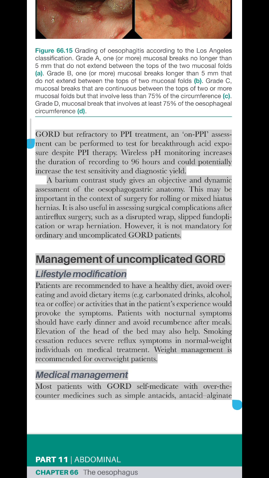Management of uncomplicated GORD. Lifestyle modification: patients are recommended to have a healthy diet, avoid overeating and avoid dietary items, e.g. carbonated drinks, alcohol, tea or coffee, or activities that in the patient's experience would provoke the symptoms. Patients with nocturnal symptoms should have early dinner and avoid recumbence after meals. Elevation of the head of the bed may also help. Smoking cessation reduces severe reflux symptoms in normal weight individuals on medical treatment. Weight management is recommended for overweight patients.